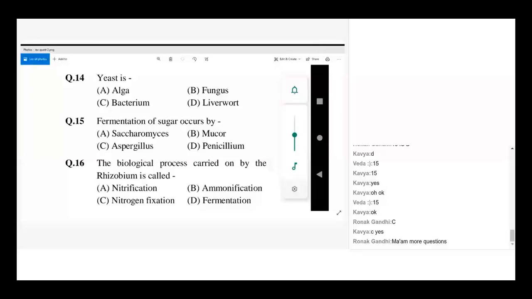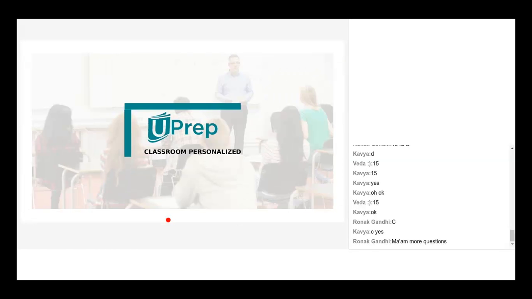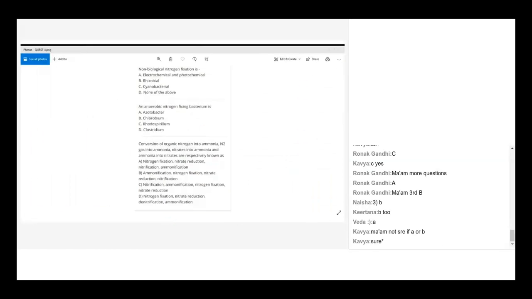For 15, the answer is fungus. Then for fermentation of sugars, Saccharomyces. In the table I gave, Saccharomyces is the one which ferments. Penicillium is the one which gives antibiotics, not fermentation. Then for the biological process, they asked the whole biological process, so that is nothing but nitrogen fixation. BAC. Fine? You're not sure. There's a dilemma between A and B.